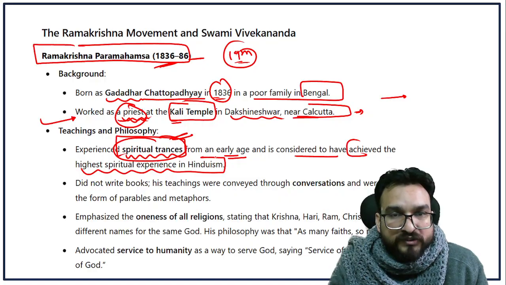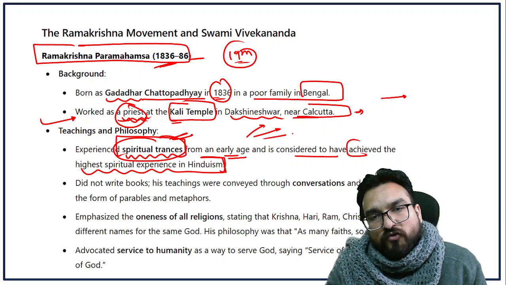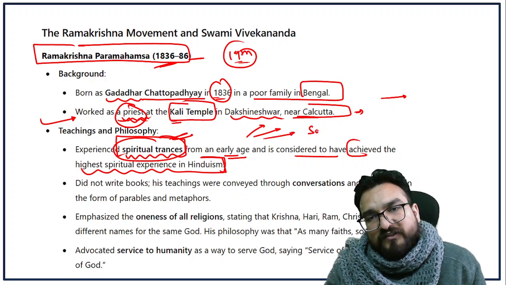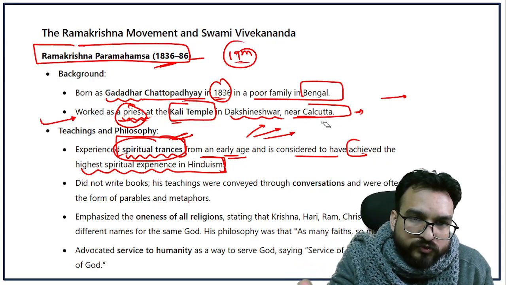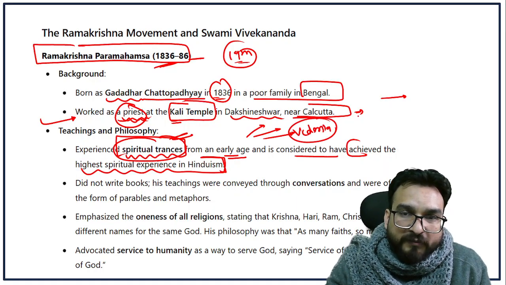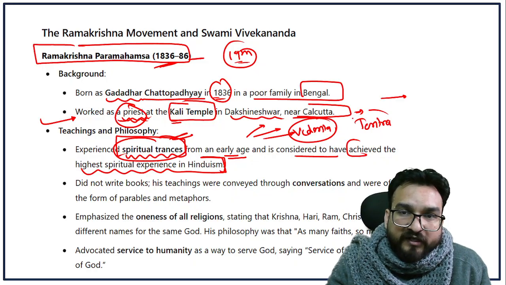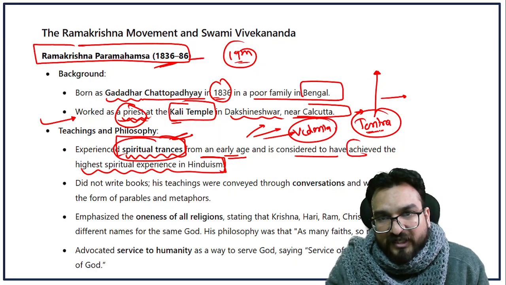experience in Hinduism, right? So later on he wanted to understand other forms, other paths of attaining salvation, other paths of attaining spiritual enlightenment too. So he followed the path of Vedanta also, he followed the path of Tantra also, where tantras will help one get salvation. So tantras also he did.